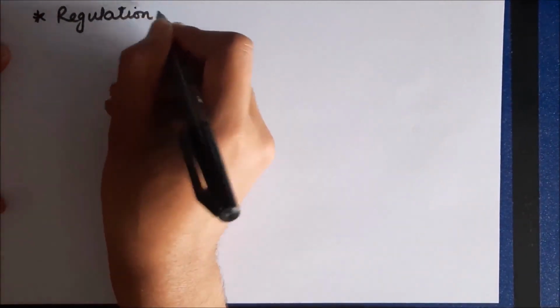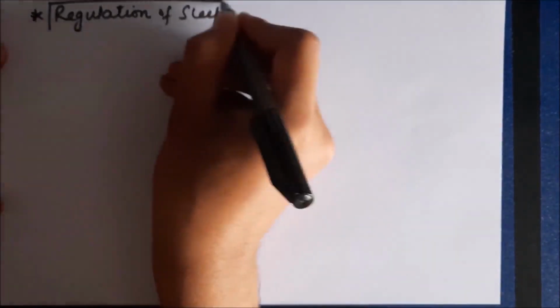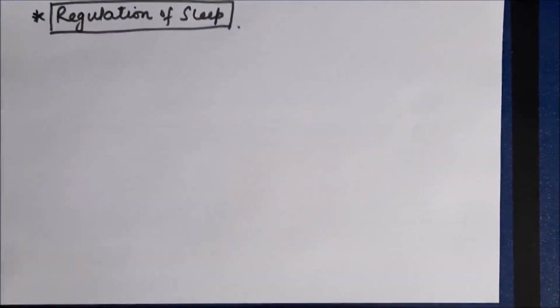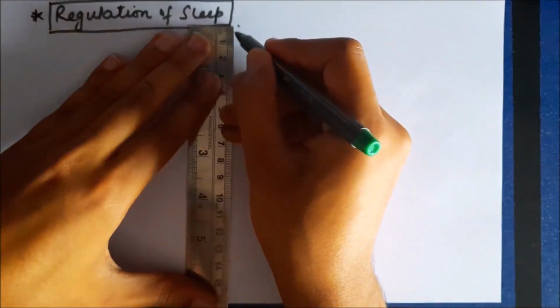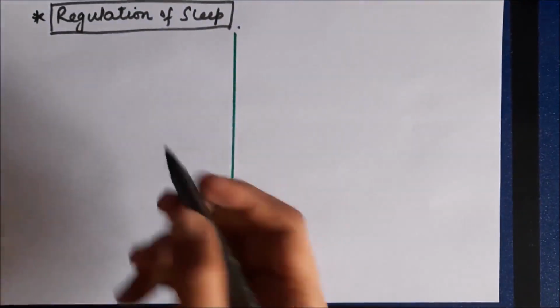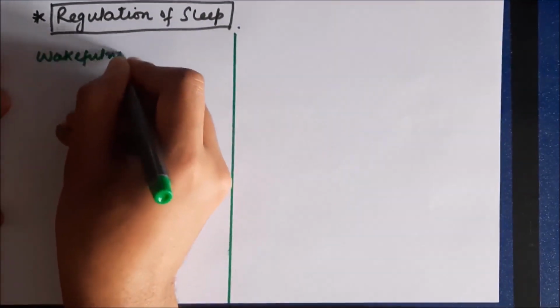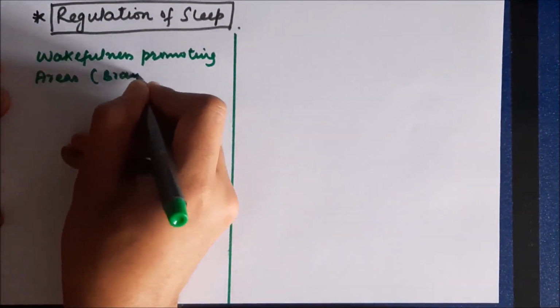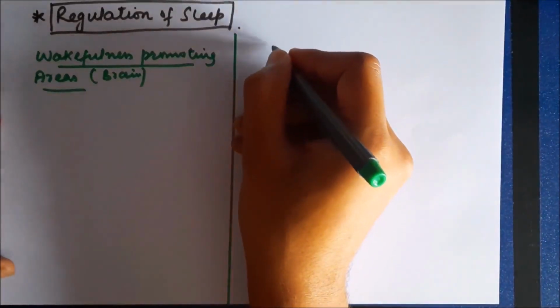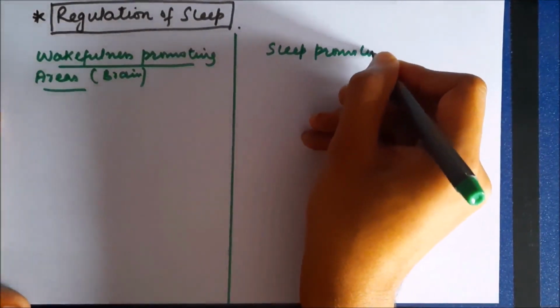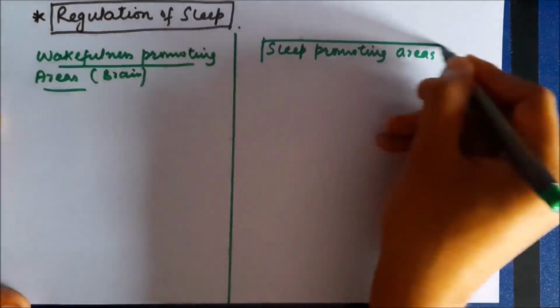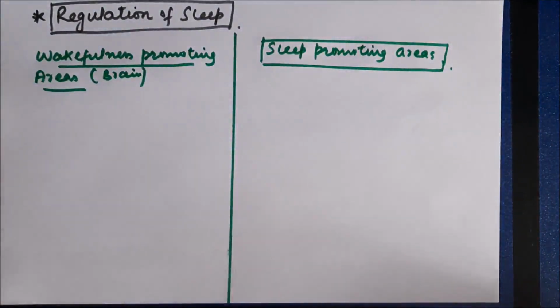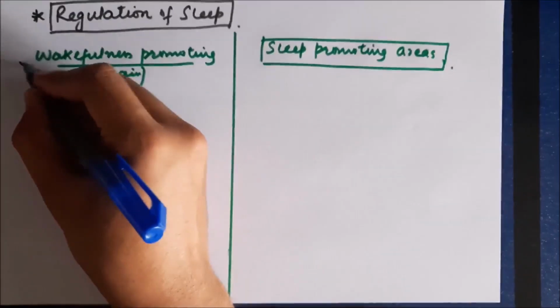Now, we discussed different events which occur during sleep, that's during REM and NREM sleep. Now, let us discuss the regulation of sleep. For the regulation of sleep, there are different types of areas which are present in the brain. The areas of the brain which are responsible for wakefulness of a person are known as wakefulness promoting areas, and the areas of the brain which are responsible for inducing sleep and promoting sleep are known as sleep promoting areas. So we have wakefulness promoting areas in the brain and sleep promoting areas in the brain. The function is quite evident from the names itself.